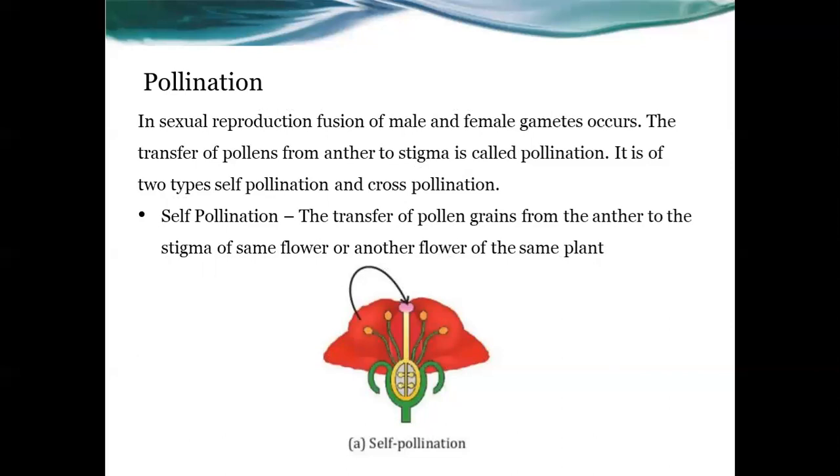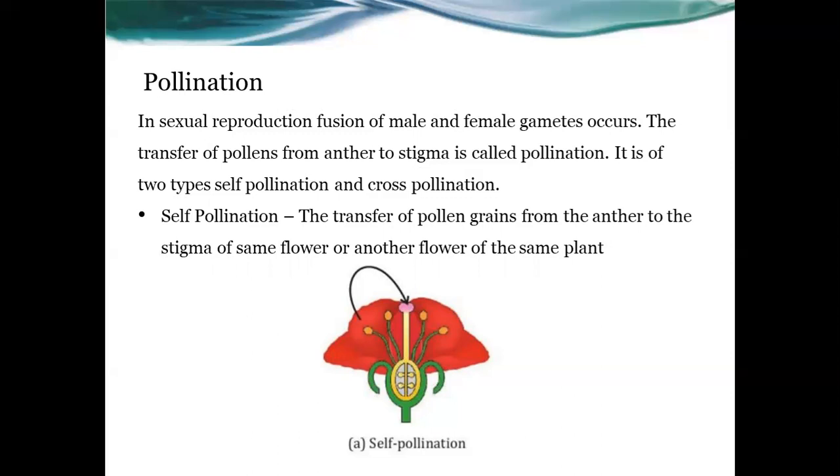Self-pollination means the transfer of pollen grains from the anther to the stigma. The anther and stigma are shown in the figure, in yellow and purple colors. Look, the process starts from the anther and reaches the stigma of the same flower, or another flower, but of the same plant.